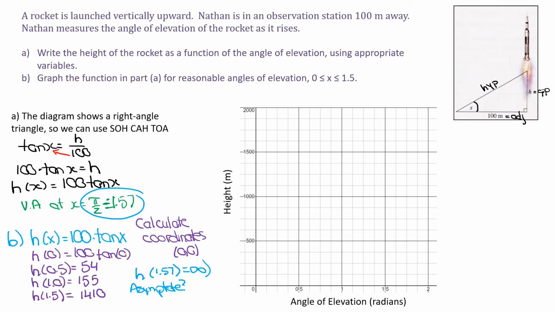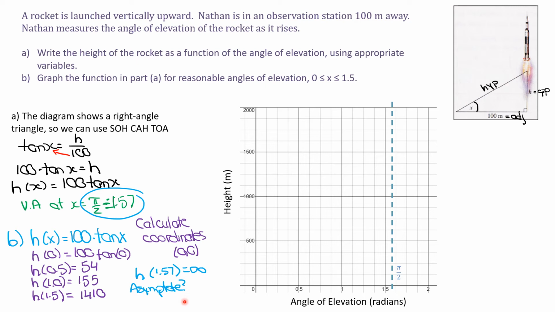So here's our asymptote at pi over 2, which isn't in our domain, I know, but it's worth talking about for a second. My graph is approaching infinity as we get really, really close to that asymptote. If you subbed in 1.57, you were a little bit to the left of the asymptote because pi over 2 is 1.57 with more decimals after that. So you're getting really, really close to the asymptote. That's an interesting piece of information to know.